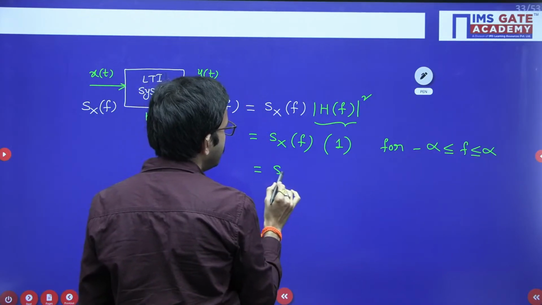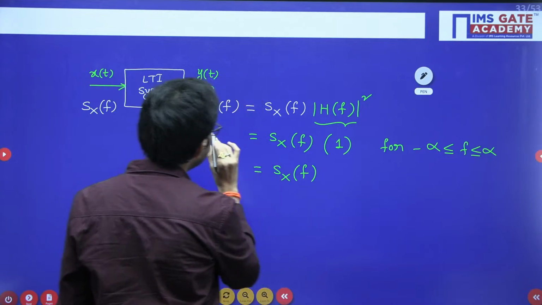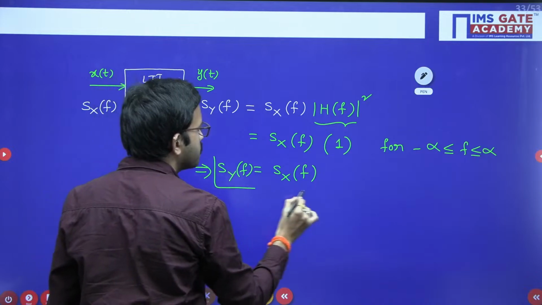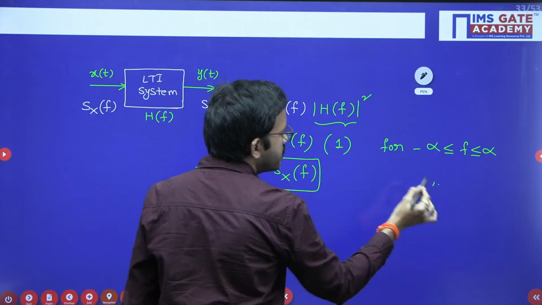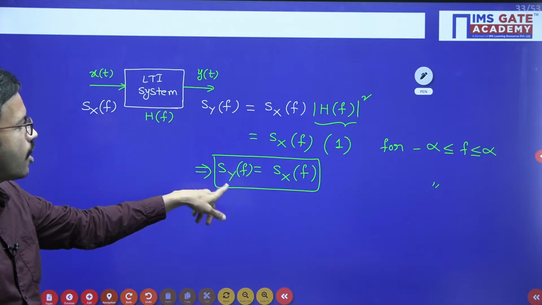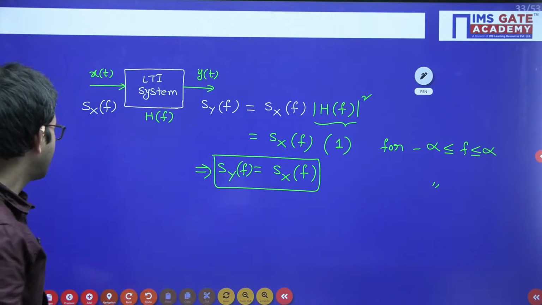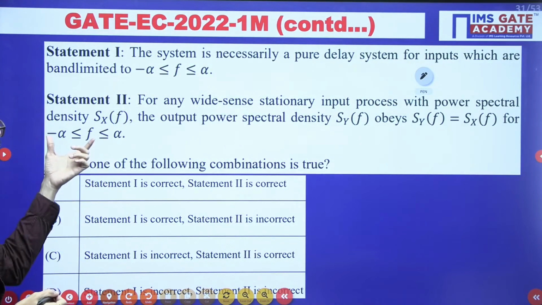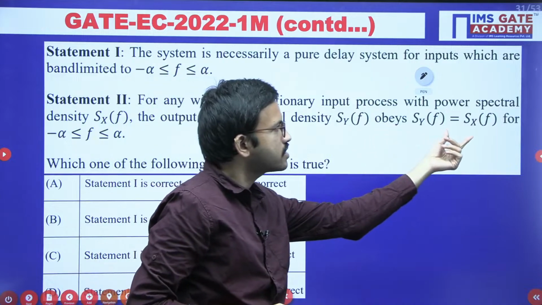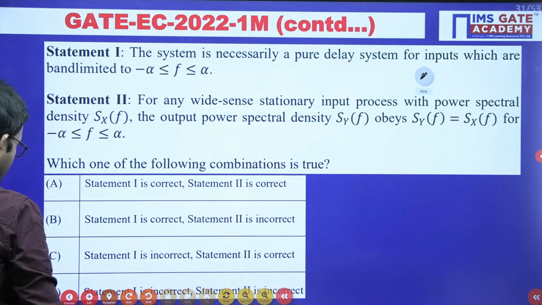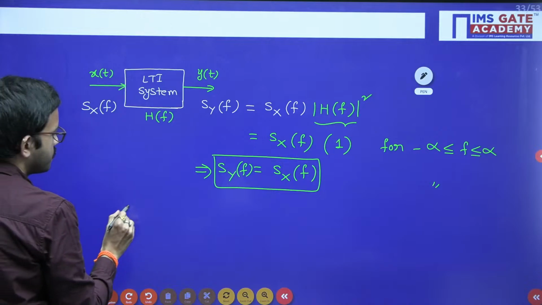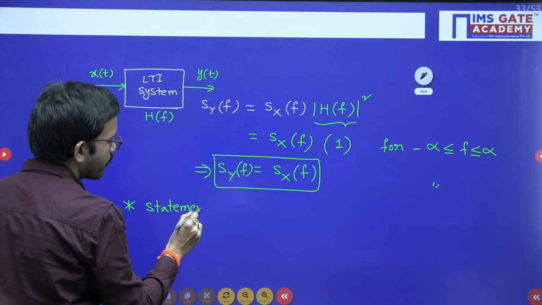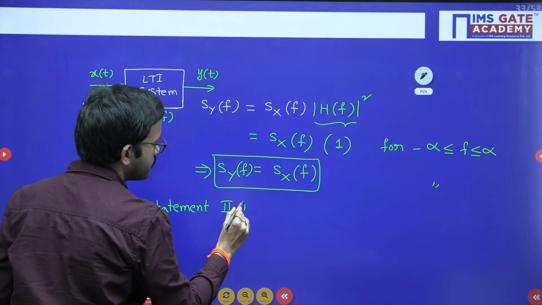So within that interval you are going to get output power spectral density same as input power spectral density. It is same in this particular interval. Other than that interval you are going to get output power spectral density as 0, right? So that is the reason. Here they have specifically mentioned within this particular interval you are having the relation like this. Yes, it is satisfying. So statement 2 is correct.